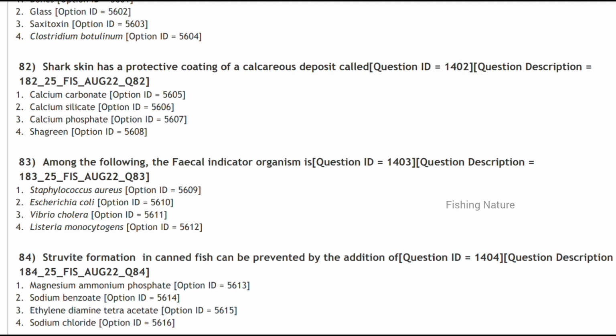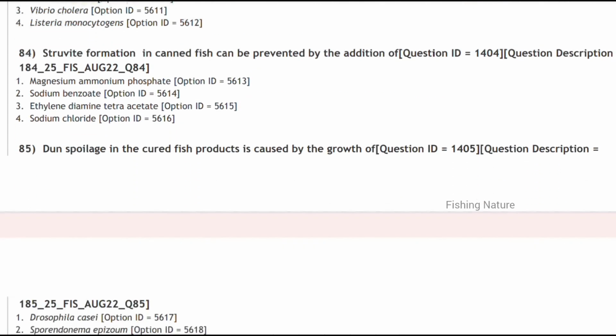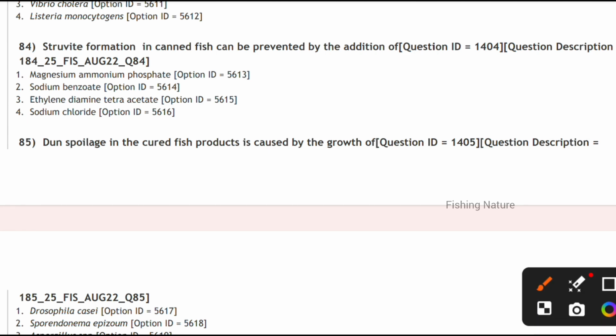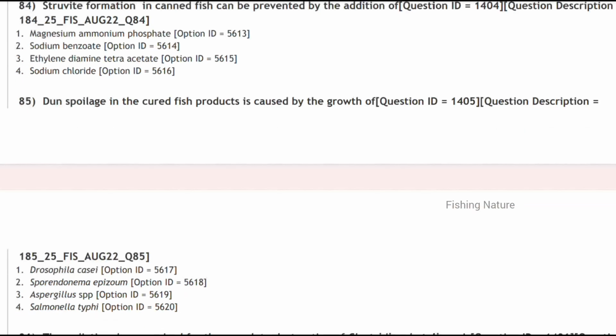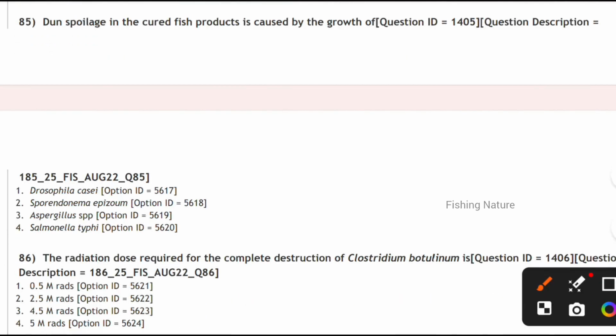Next, among the following, the fecal indicator organism is the E. coli, and the struvite formation in canned fish is prevented by the addition of ethylenediaminetetraacetate, and dun spoilage in cured fish products is caused by the growth of Sporendonema epizoum.